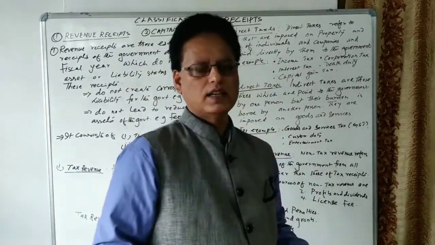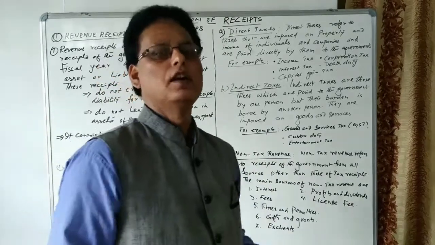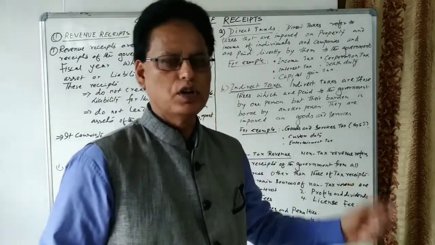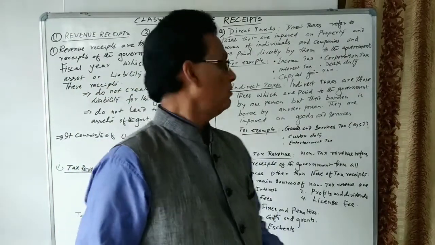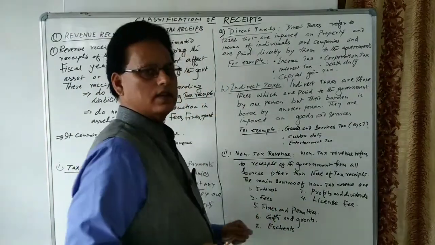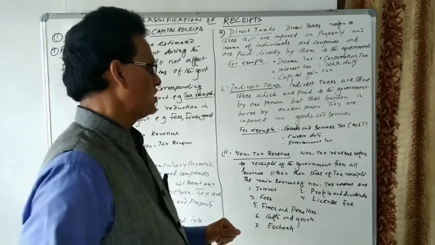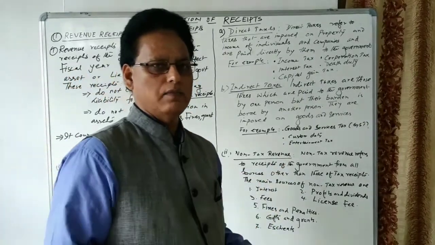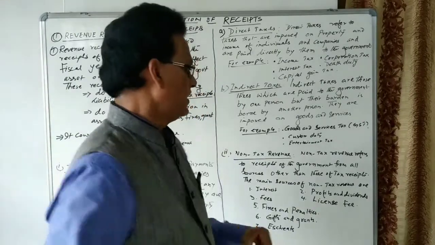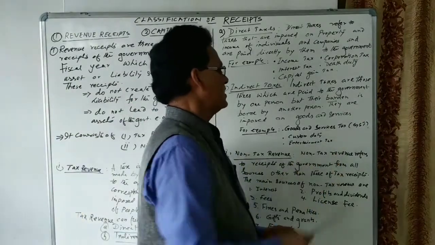We are paying the taxes either to the seller or to the producers, but the producers have to pay the taxes to the government. So indirect taxes are the taxes which are imposed on goods and services. Nowadays, we have only one indirect tax, that is GST, goods and services tax.